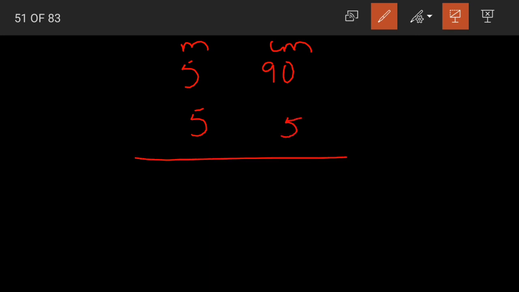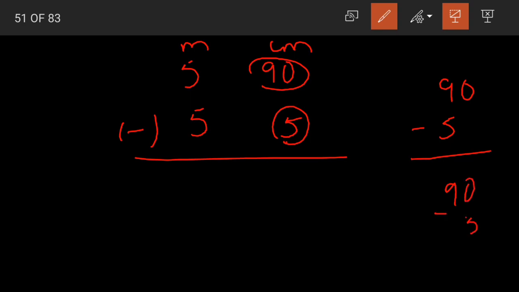And how much taller is it? Our elephant is 5 meters 90 centimeters and our giraffe is 5 meters 5 centimeters. We have to subtract. See children, again this is 90 and this is 5. When you are subtracting 90 and 5, how will you write? Will you write like this or will you write like this?